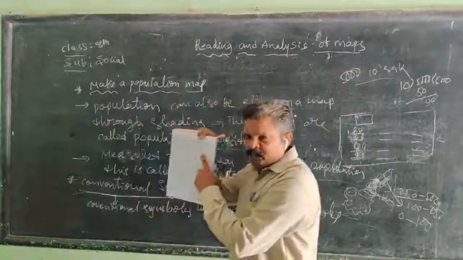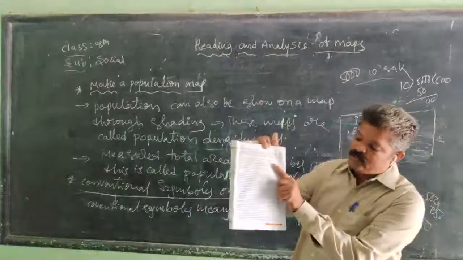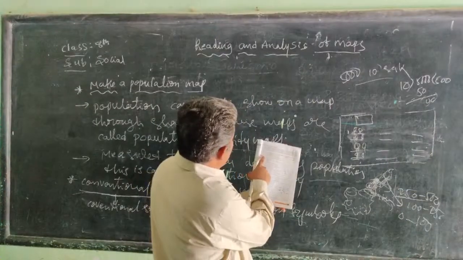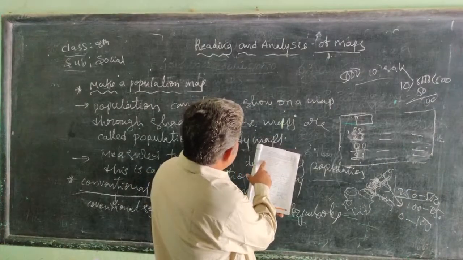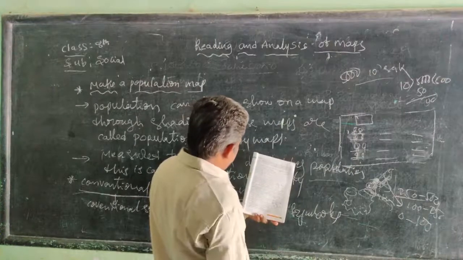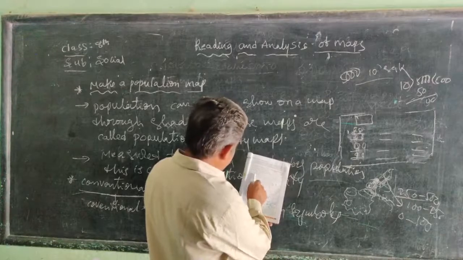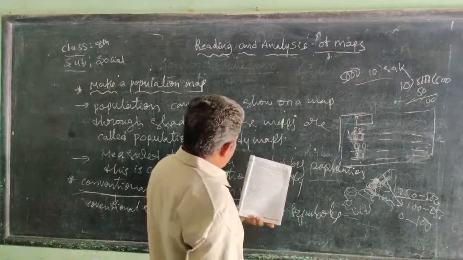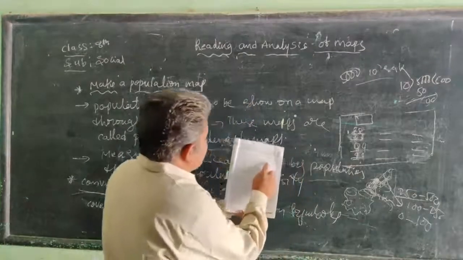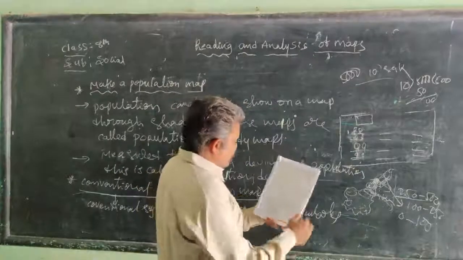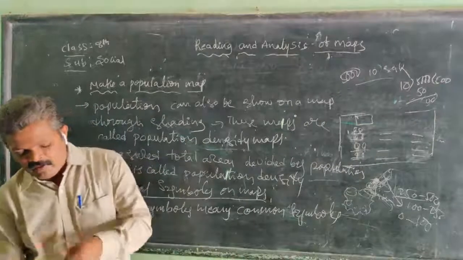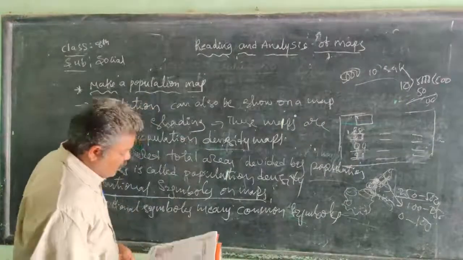Map makers also use these symbols, and next one, mountains, a temple or tower, church, mosque or Eidgah, tomb. These are also shown like this. Okay, so every map maker uses the common, general symbols.